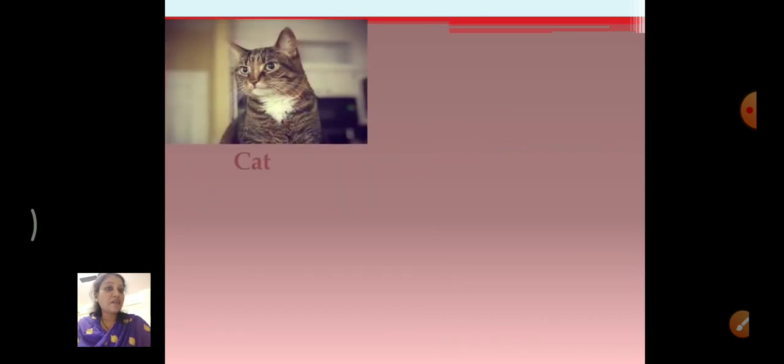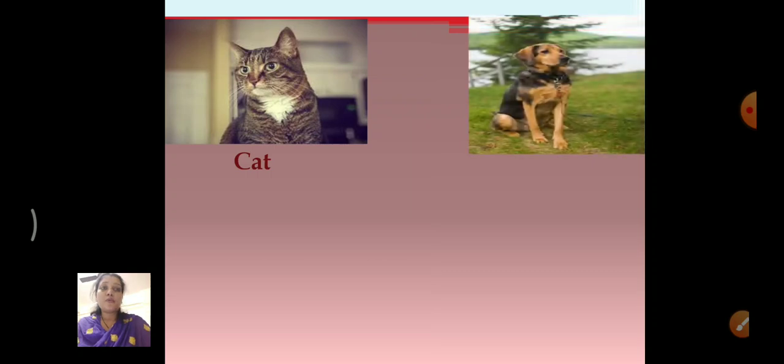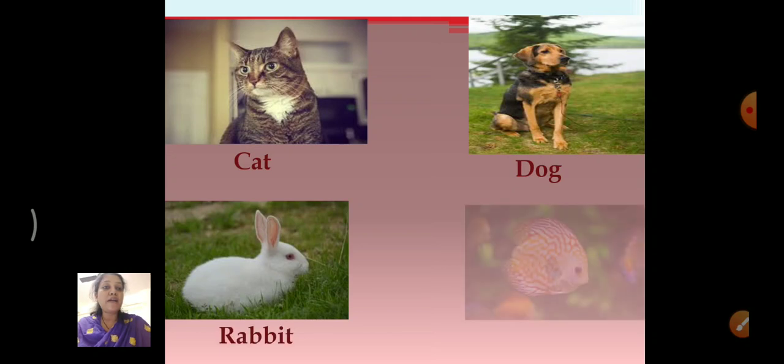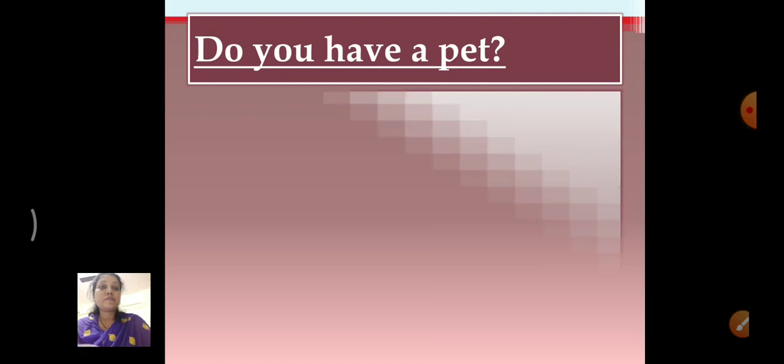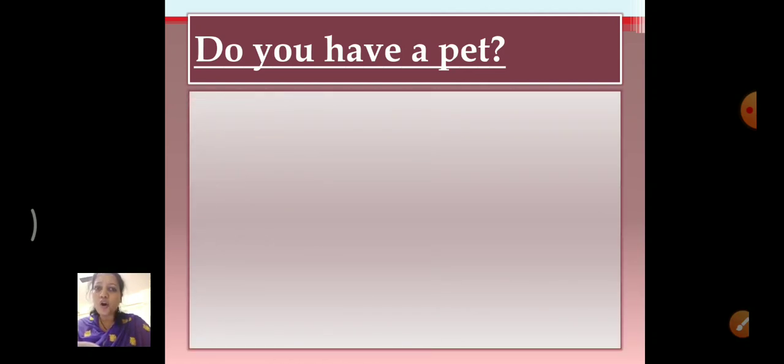Now cat. Who is this? Dog, rabbit and fish. They all are pet animals because they stay with us. Now, do you have a pet at home? I do have. I have fish at home and fish is my pet. Now, you may have dog, you may have rabbit, cat or bird, anything, right? Or you may not have. It is not necessary that everyone should have a pet.